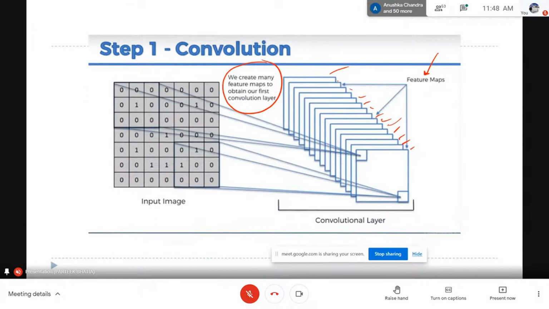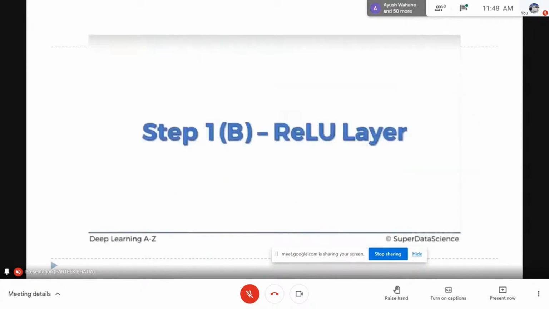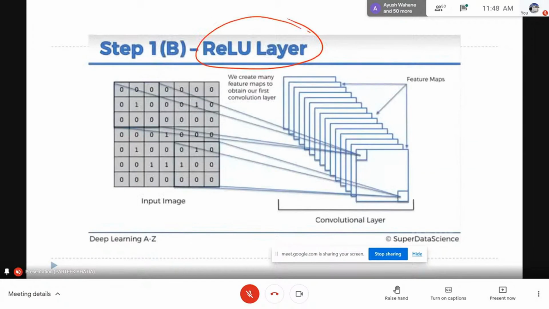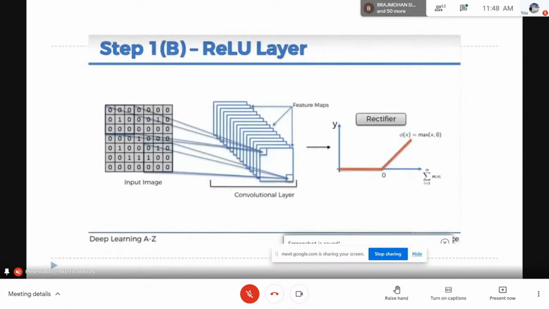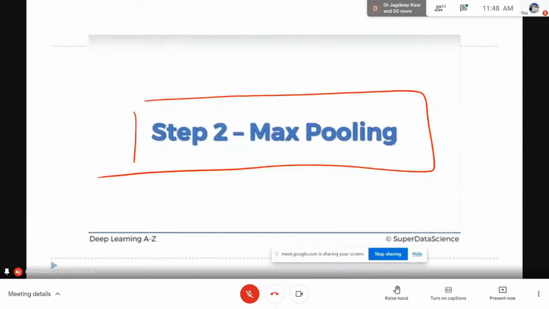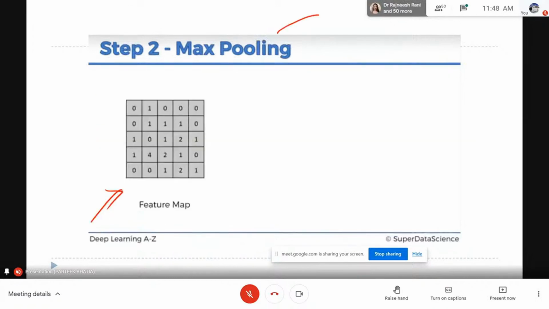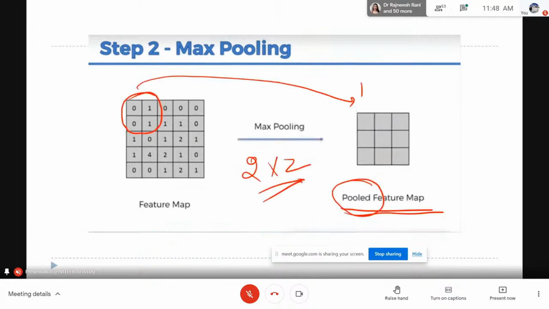We also learn that we focus more on dissimilarity or non-linearity of the image. So in order to enforce non-linearity, we apply a ReLU layer over it to make the non-linearity more significant and further improve the accuracy of our model. That's why he proposed a ReLU layer here. Then we have max pooling with two objectives, because the position may change, plus we also want abstraction. So that's why we apply max pooling.